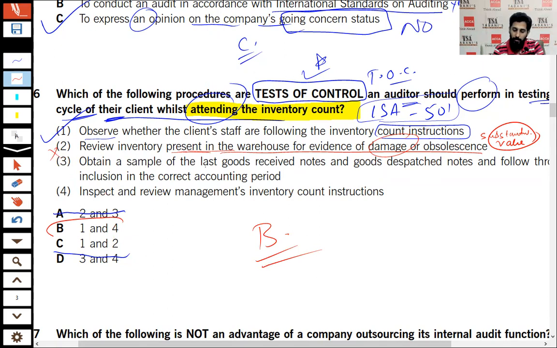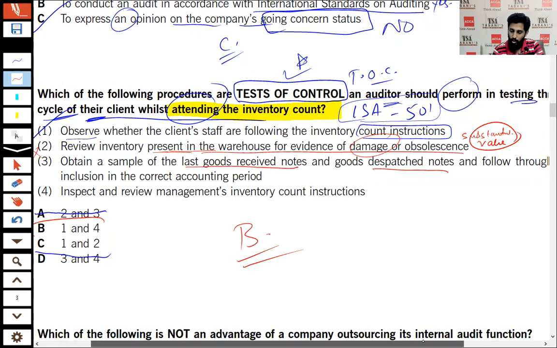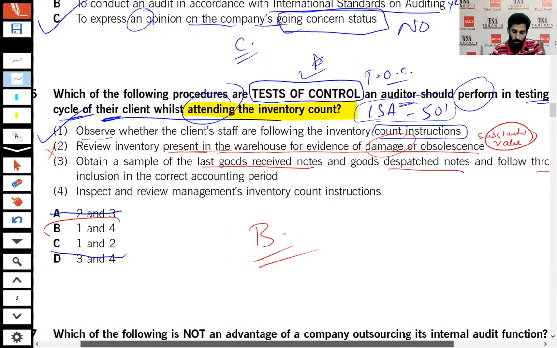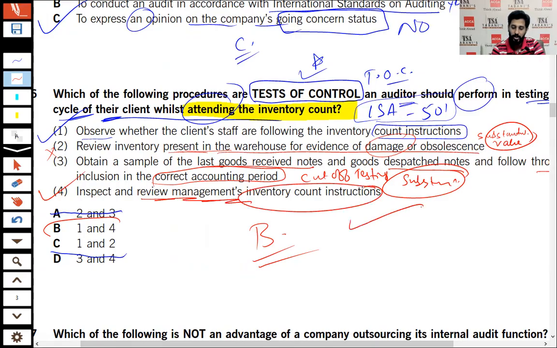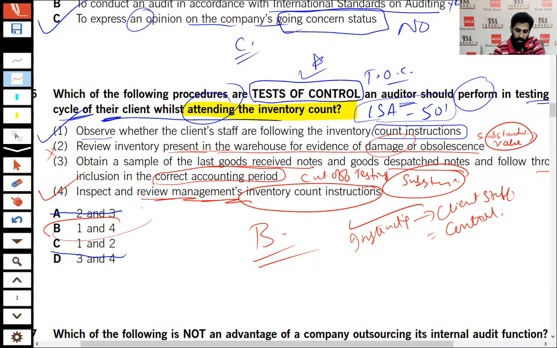Number 3, obtain a sample of last goods received notes and goods dispatch notes to follow through to ensure inclusion in the correct accounting period. That is the cutoff testing. Again, it is the substantive. And number 4, yes, inspect and review the management inventory counting instructions. See that instructing the client staff is actually the controls, and inspection of the counting instructions and observation, these all are the test of controls. Okay, so option B is the correct one.